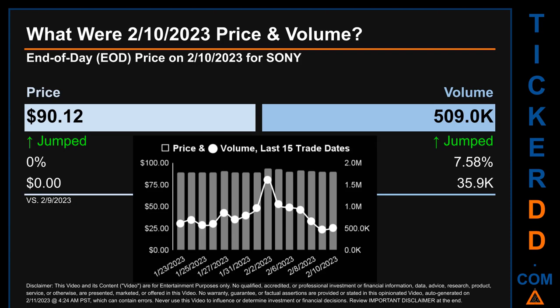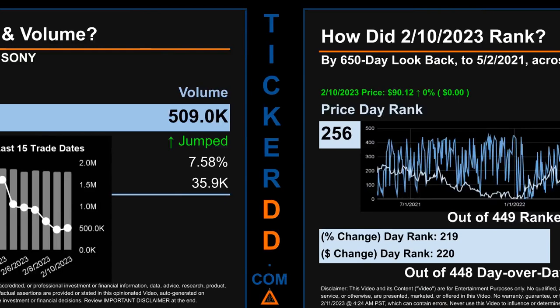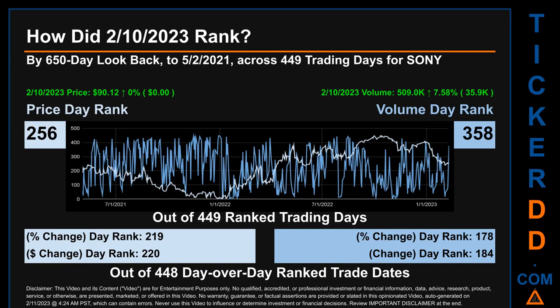The graph shows price and volume for the last 15 trade dates. Across a range of $4.89, the max and minimum end-of-day price were respectively 93.8 and 88.91. Volume saw a range of 1.1 million, from a day low of 473.1 thousand to a day high of 1.6 million.